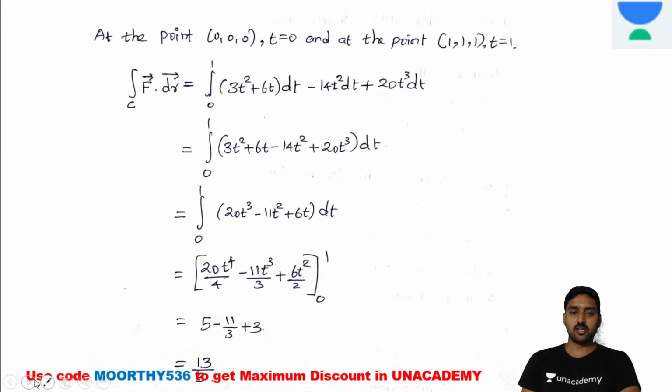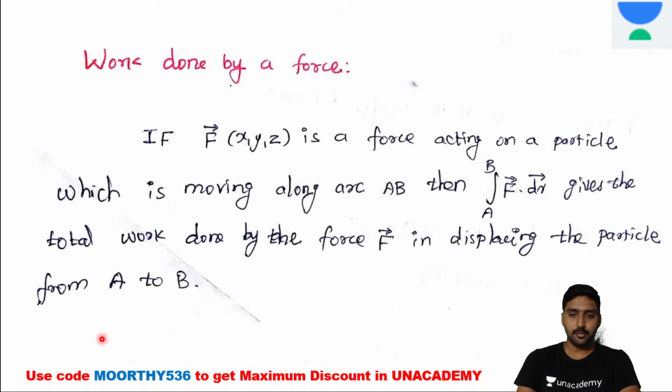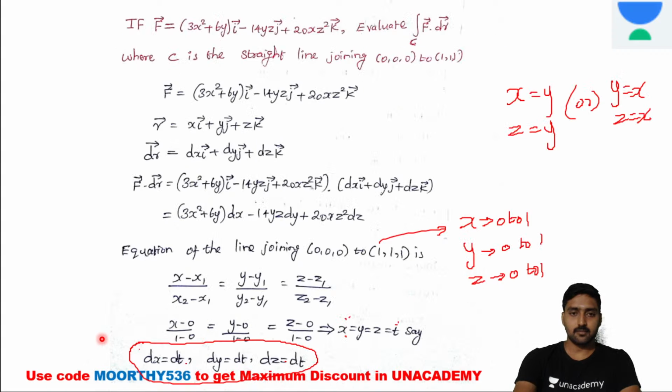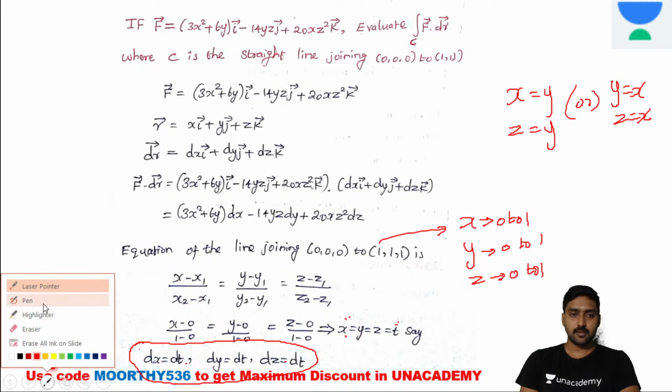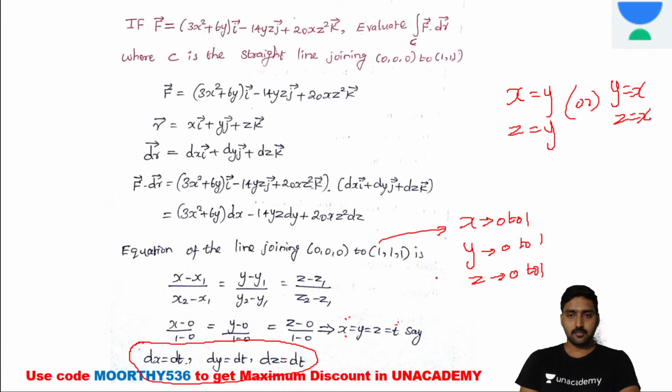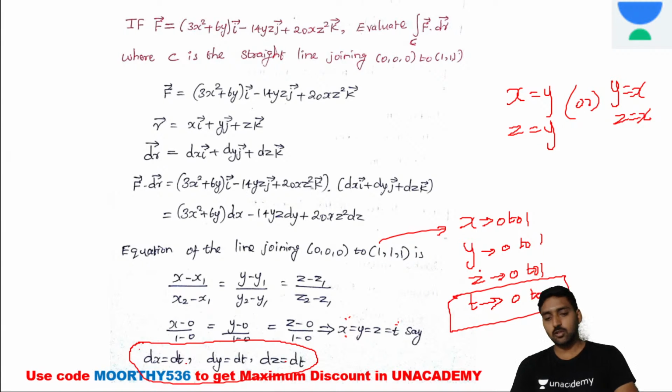For z also, t varies from 0 to 1. If you substitute any one of the variable limits into the equation, we get the same value: t varies from 0 to 1. Is it clear now? Okay, next one, I will expand it.